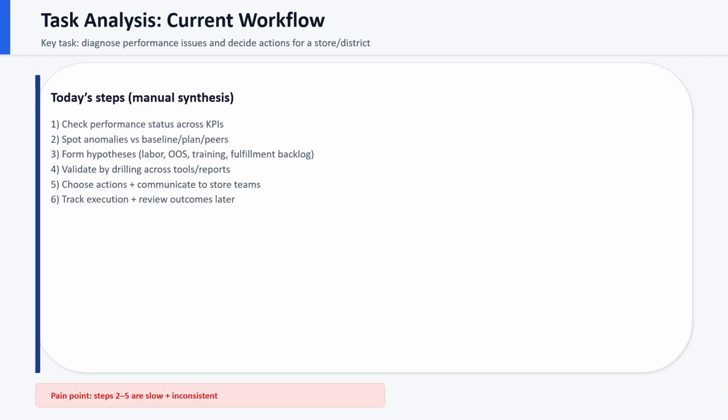Next, you form hypotheses, maybe labor, out of stock, training, or a fulfillment backlog. Then you validate by drilling across tools and reports, choose actions, communicate them to store teams, and track execution and outcomes. The main point is steps 2 through 5, anomaly detection through action selection, are slow and inconsistent, especially during busy shifts.